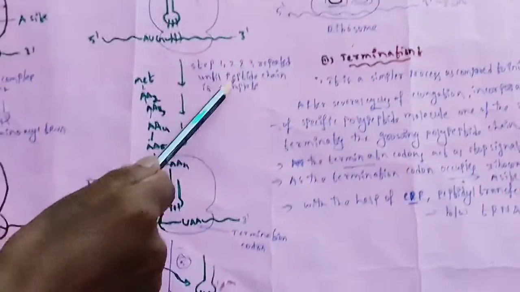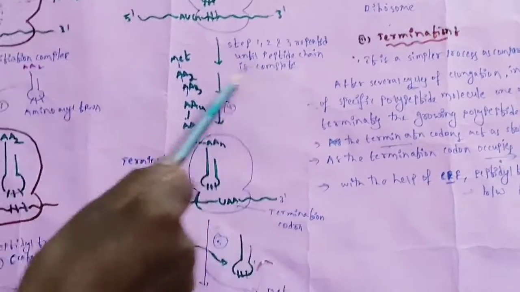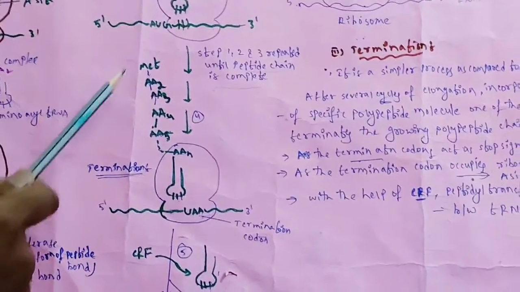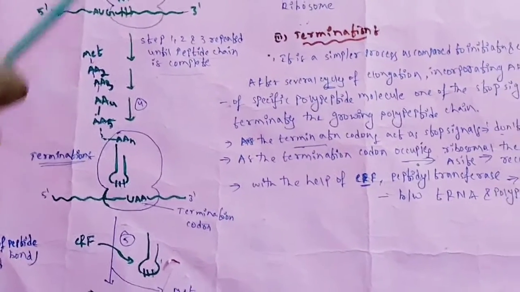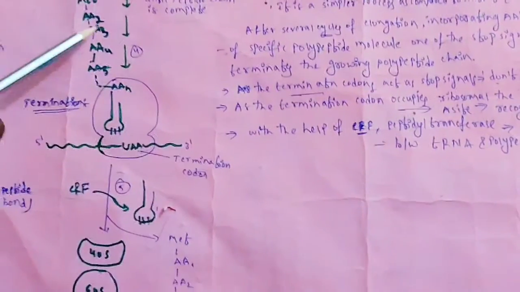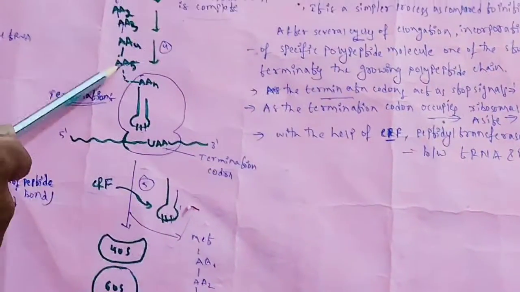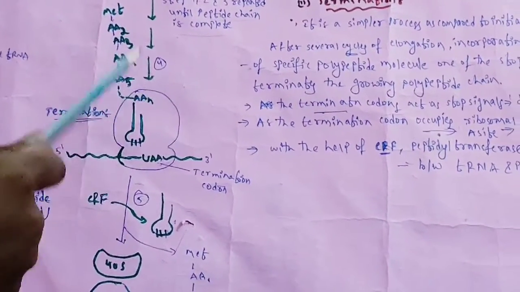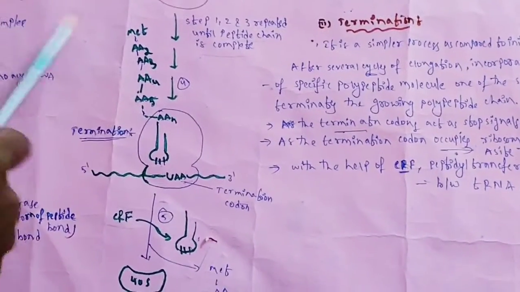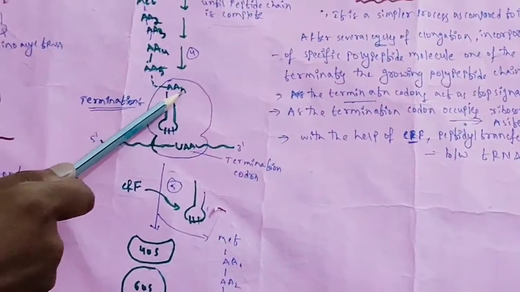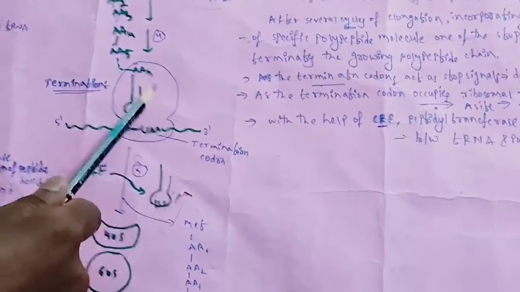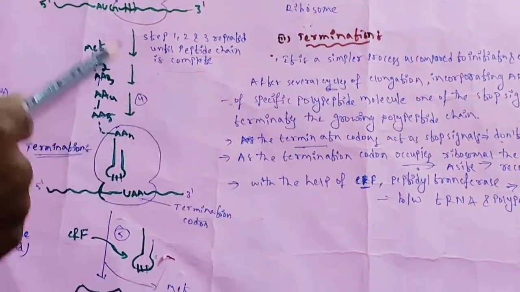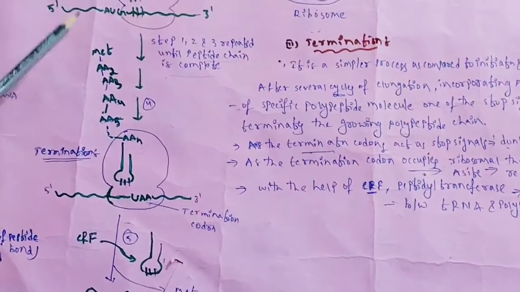It will repeat until the peptide chain is completed. You can see here, until all the amino acids form the peptide chain: methionine first, then the second amino acid, then the third, fourth, and fifth amino acid. The peptide chain is completed. AAn means the number of amino acids; until all the available amino acids are added, the peptide chain will be completed. So the peptide chain is formed here.